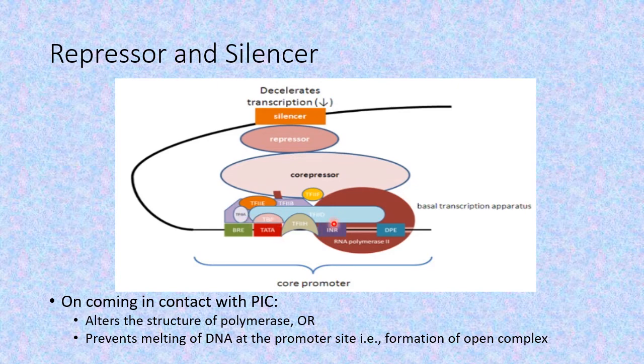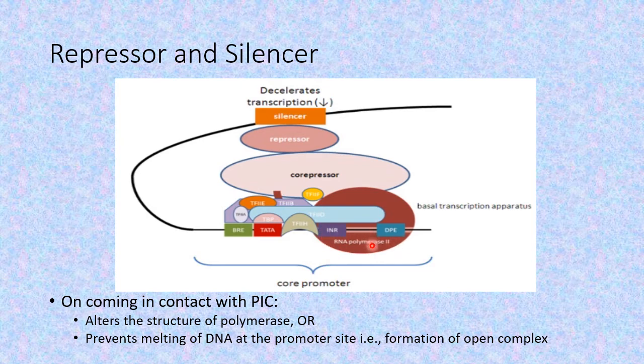The second effect that it may have is it may prevent the melting of the DNA molecule at the promoter region. That is, until and unless this repressor is in contact with this pre-initiation complex, the two strands of the DNA won't separate from each other.